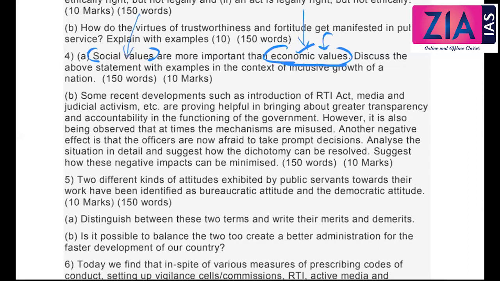So it's actually intertwined, both are interlinked and equally important. A company can benefit from economic values, and then through CSR you can spend on social values also. So the company as well as the society will benefit.